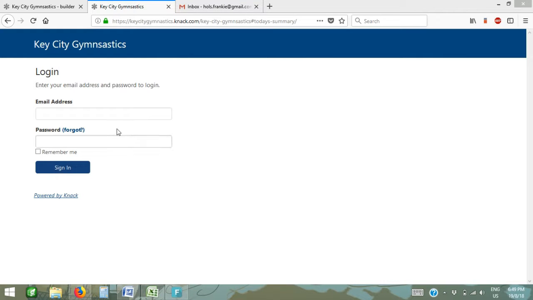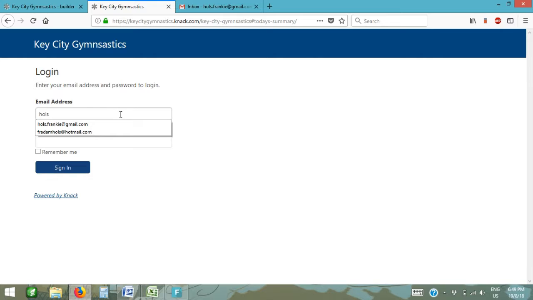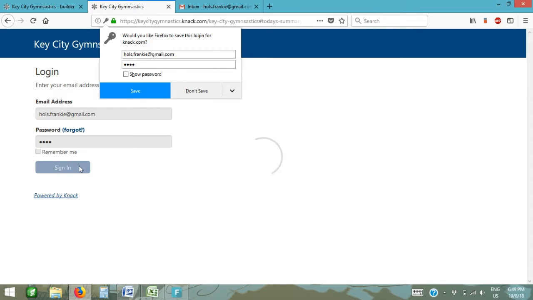All right, so this is going to be the screen that it comes to when you click on the link that I've emailed to you. Just type in the email address here that I've sent it to and your password. Everyone's password currently right now is the word test, no capitals. If you want to change that, you're welcome to, but just for now, know that your password is test. So log in.